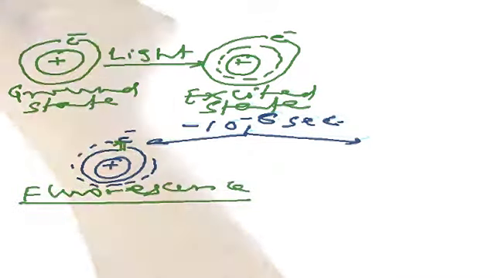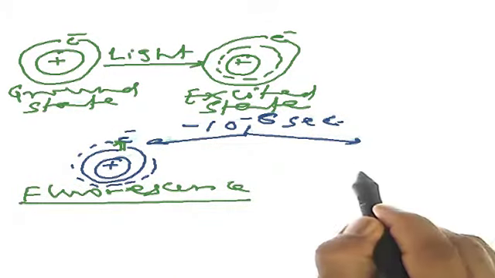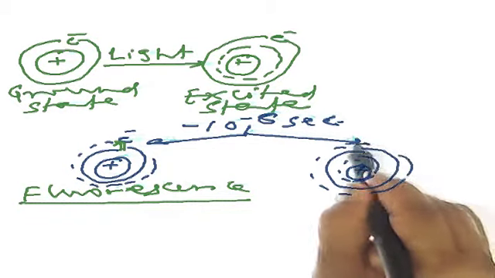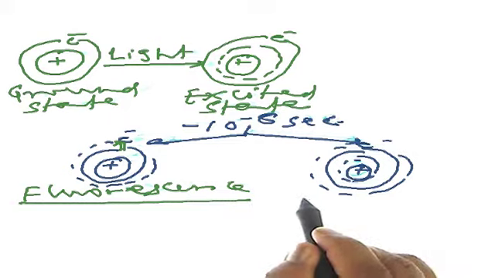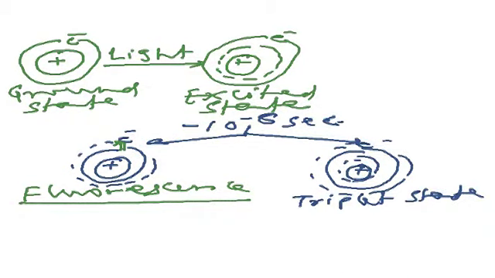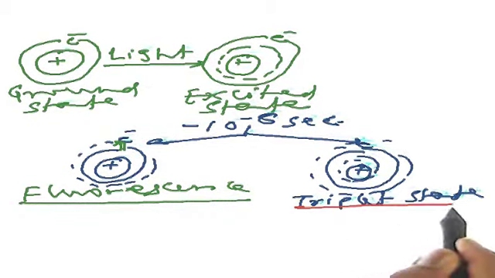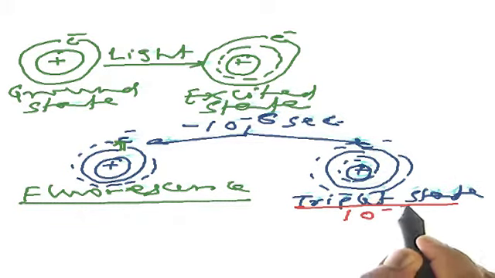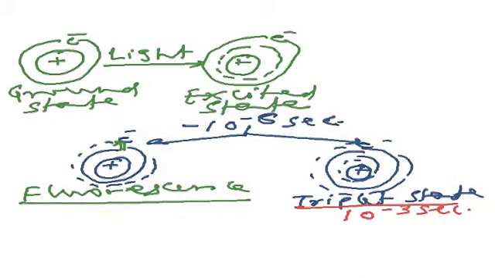Another method is from this excited state it returns to a slightly lower energy state. This state is called triplet state. In this state, an electron can exist up to 10 to the power minus 3 seconds. That is much longer than the excited state. But within this time period, it has to return to its ground state by losing the extra energy.